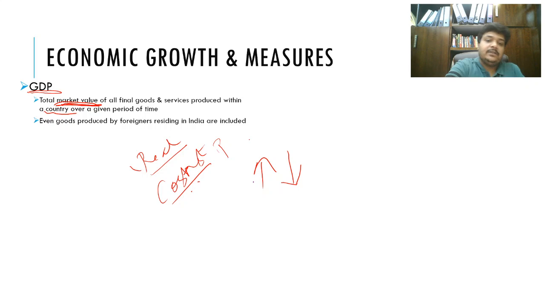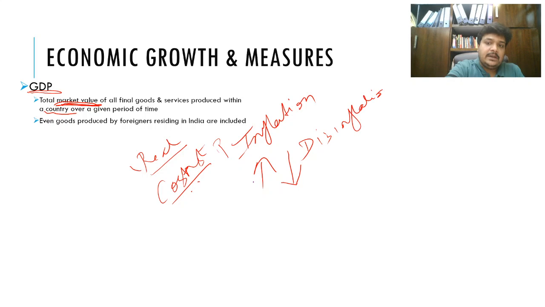So hope you are clear with that. So inflation, disinflation, and deflation. I will do a separate detailed video on inflation and its measures, because that is one of the key issues that RBI and the government tackles in order to maintain price stability.